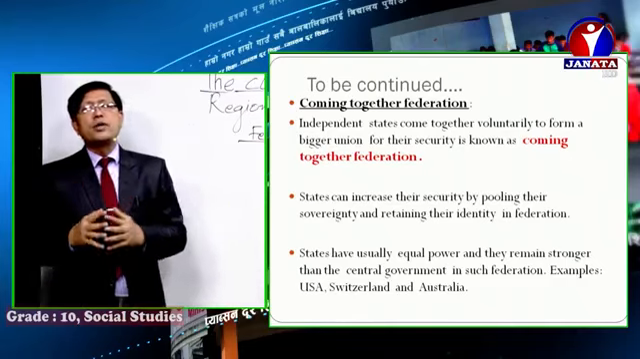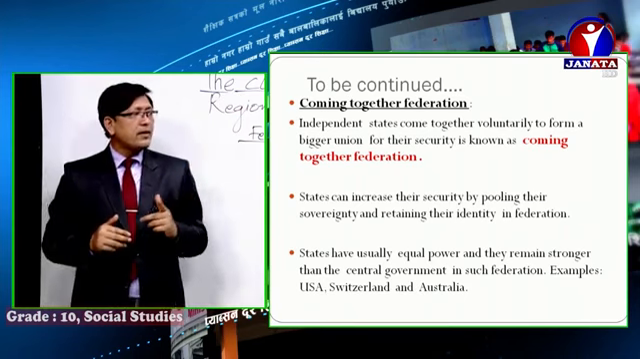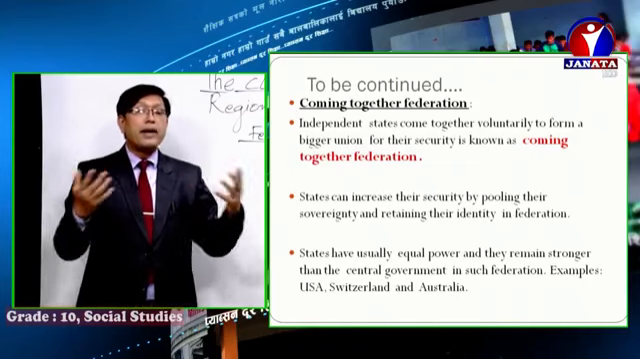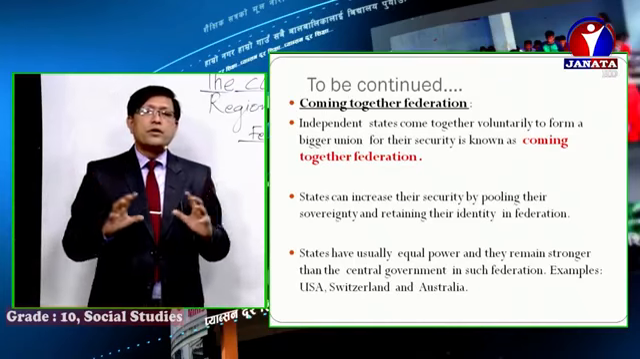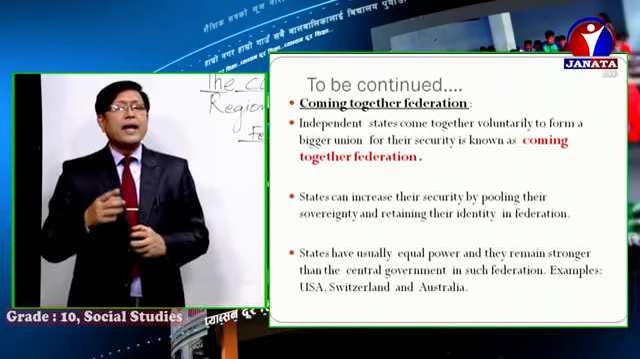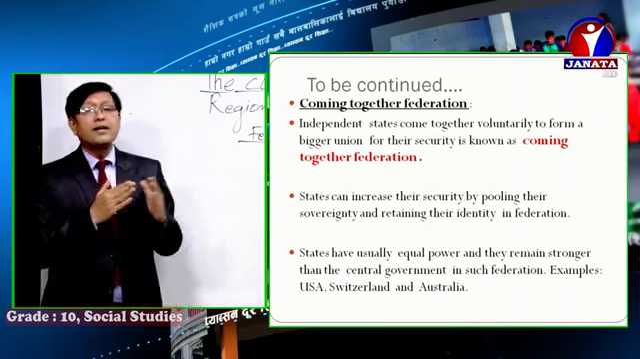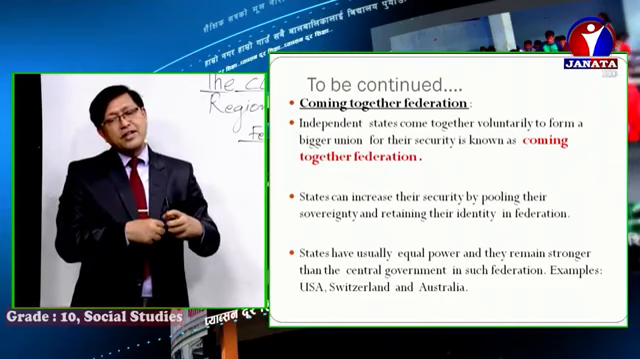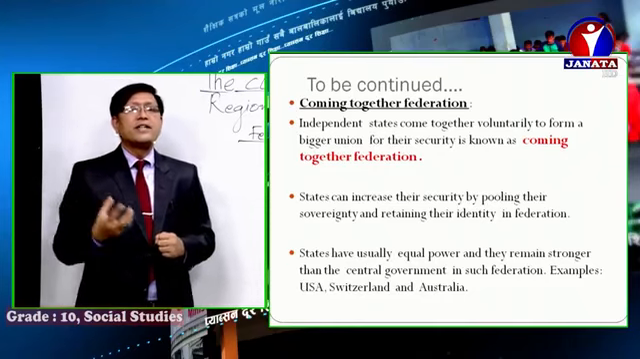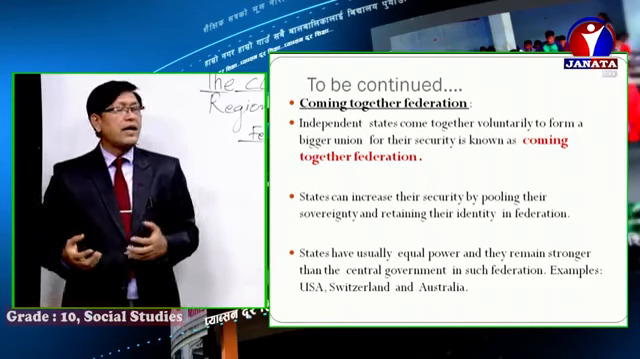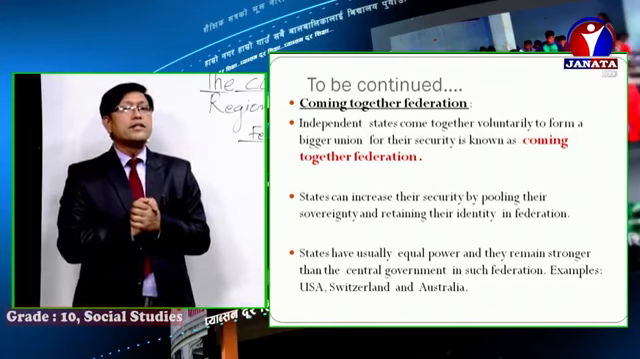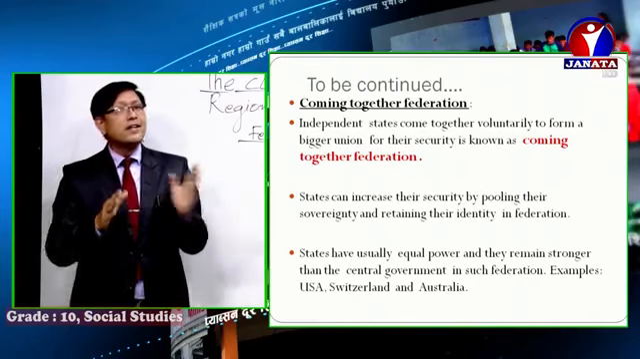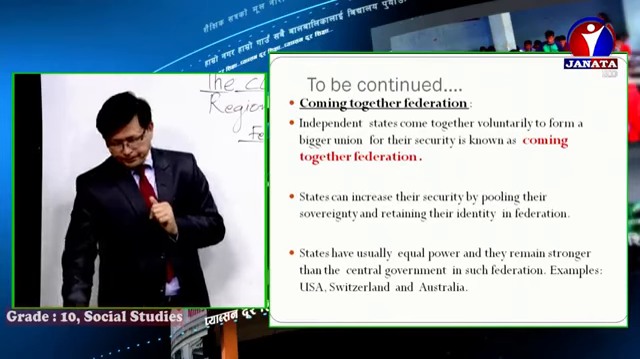Boys and girls, such coming together federation is practiced in USA, Switzerland and Australia. Boys and girls, in USA before there were so many states, independent countries, but for security purposes they came together and made a federation. Now look at the name also, it's very clear. United States means all states came and united and made what? A federation, that is called United States of America. Similarly, Switzerland and Australia. Boys and girls, this is one type of federation. Which type? Coming together federation. You did not see Nepal over there, right? It means you got the idea where Nepal falls.